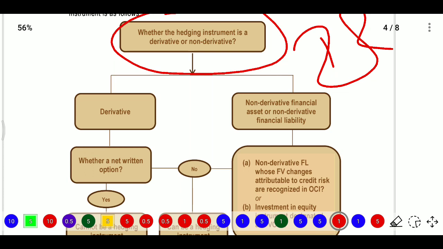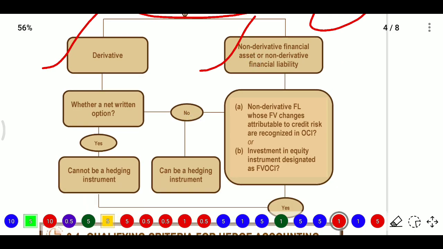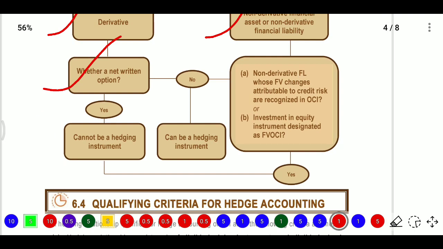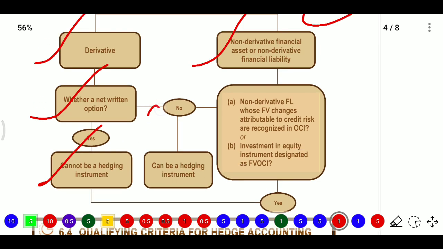Now firstly we need to identify which is a derivative contract, and which is a non-derivative financial asset or financial liability. If it is a derivative, we will see whether there is any net written option. If there is a net written option, it cannot be a hedging instrument. If it does not have any written options, then it can be a hedging instrument.